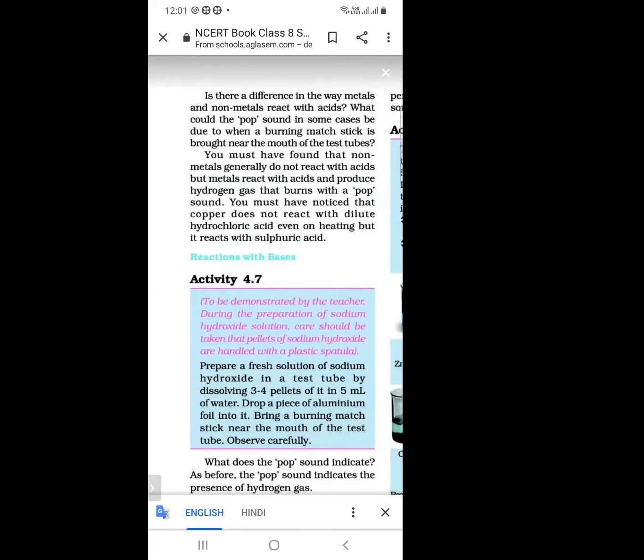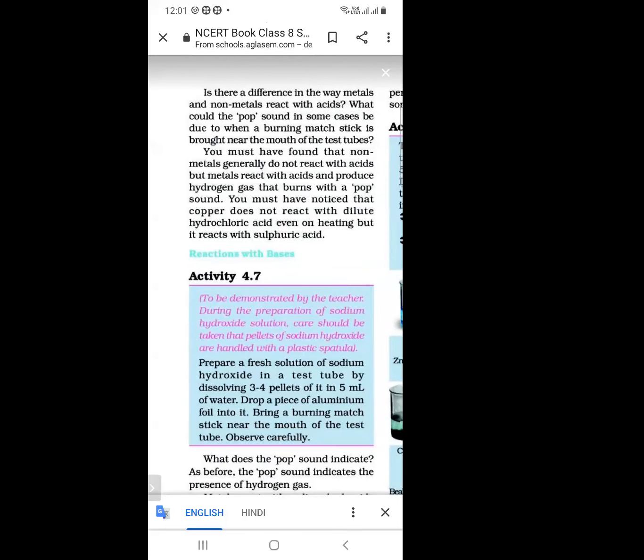When non-metals react with oxygen, they produce oxides that are acidic in nature.